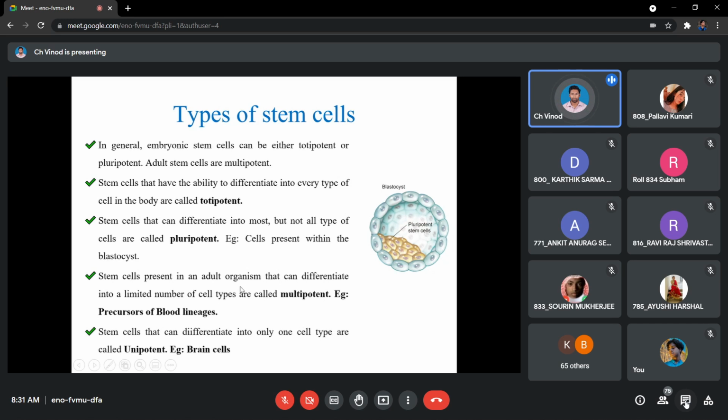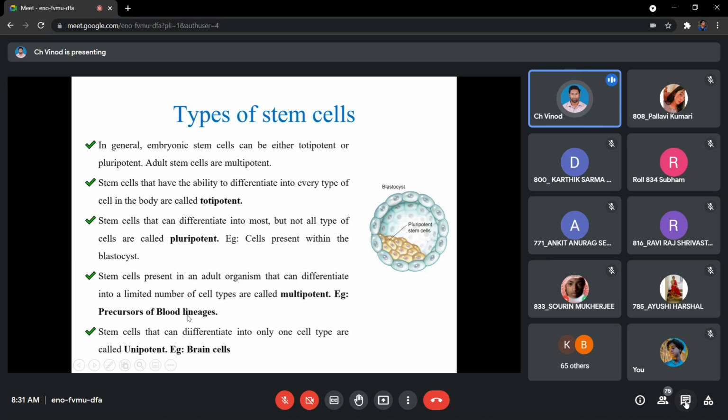Okay, so एक तो regeneration ability कम है, and at the same time the differentiation ability is also less. It will be producing only few categories of cells or few number of cells. So that's about multipotency.